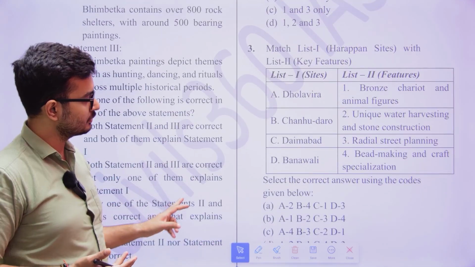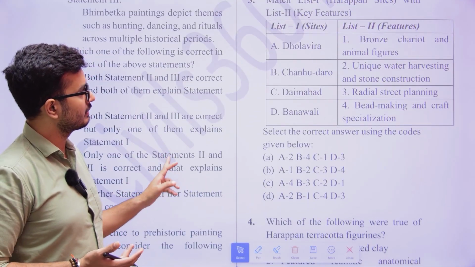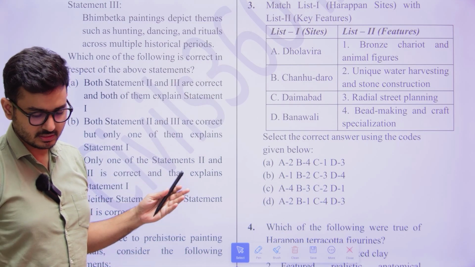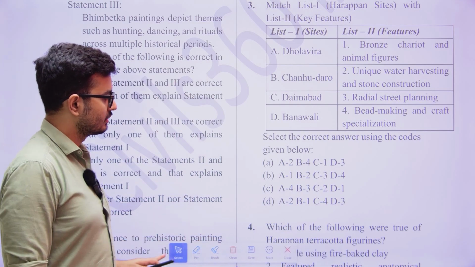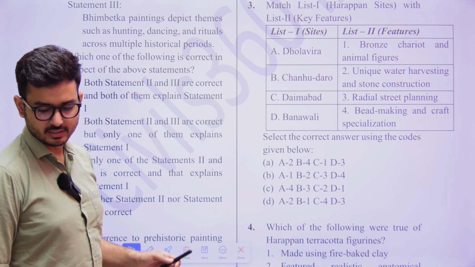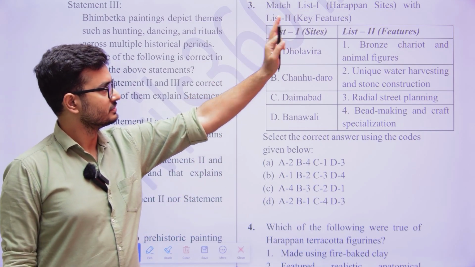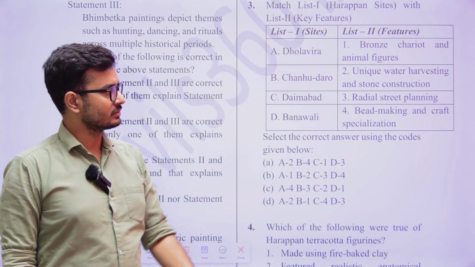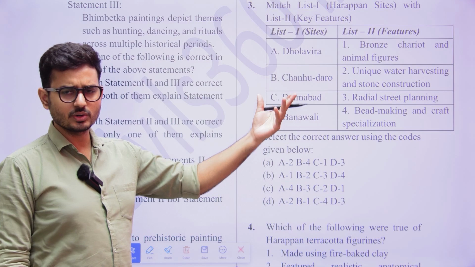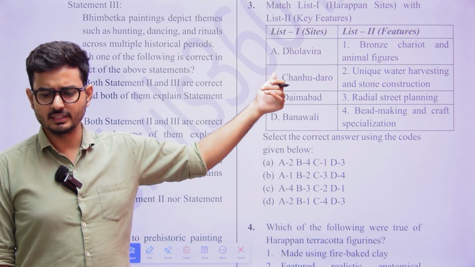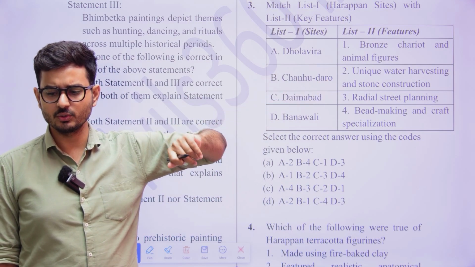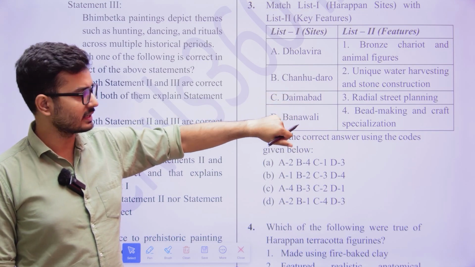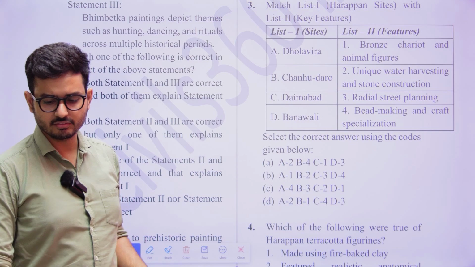Now let's move to the third one, that is, match the Harappan sites with their key features. When we are talking about matching the Harappan sites with their key features, what do we understand here? The first one is Dholavira, the bronze chariot and animal figures, meaning what was excavated from that particular site. Then there is Chanhu Daro, from where unique water harvesting and stone construction was excavated. Daimabad, radial street planning, and Banavali, bead making and craft specialization.